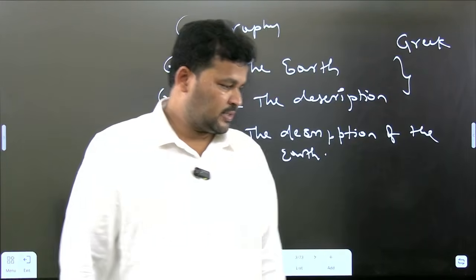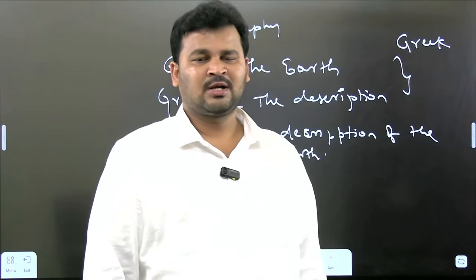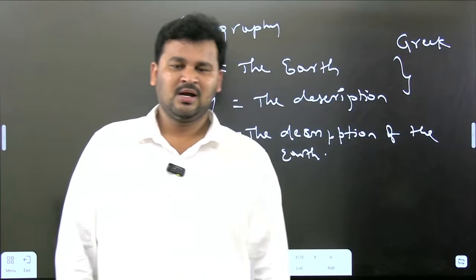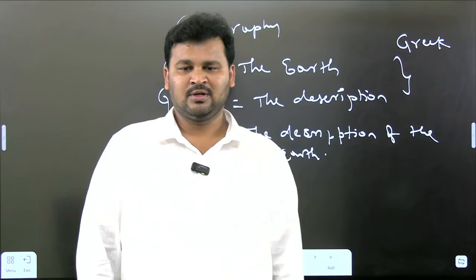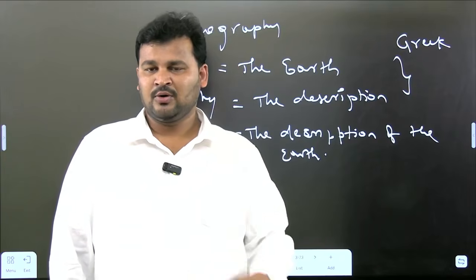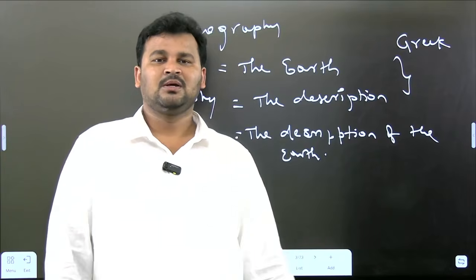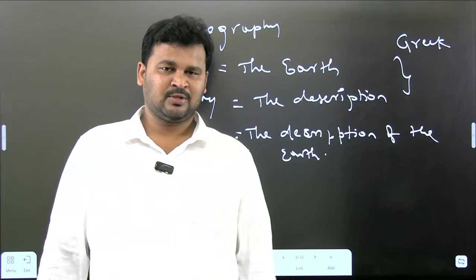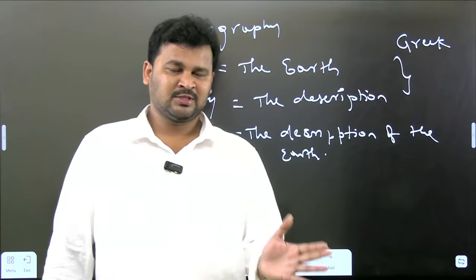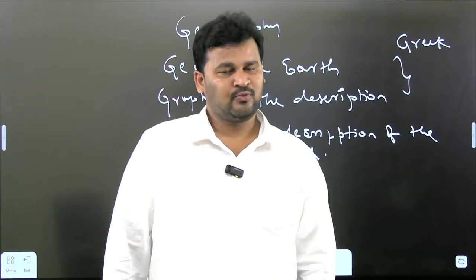One more chapter is climatology. Under climatology, we will cover how the atmosphere was formed, how the evolution of climate happened, and what is the difference between climate and weather.